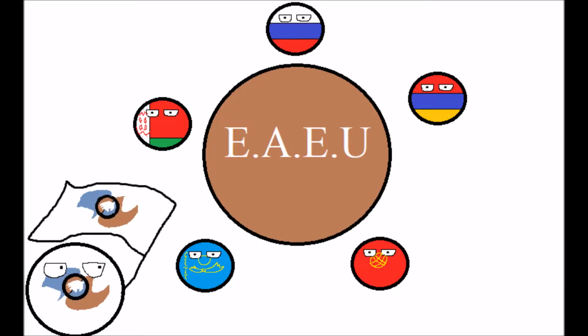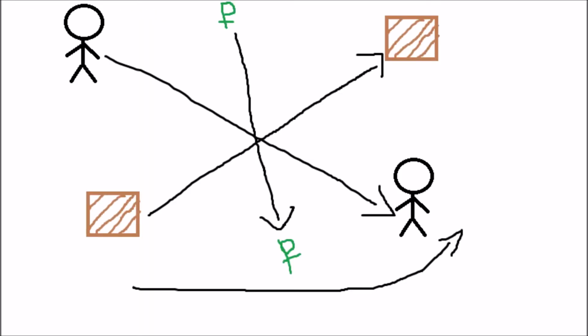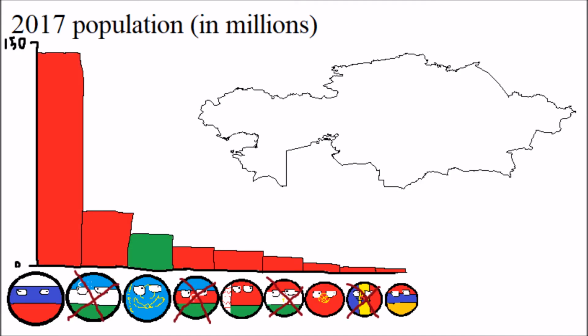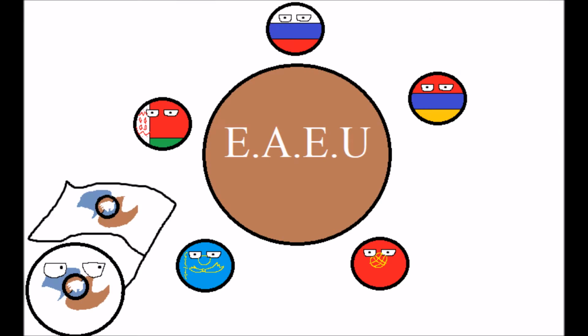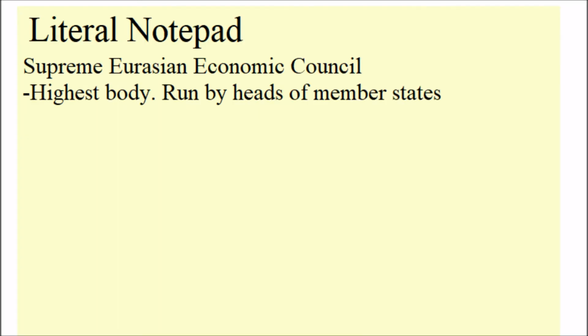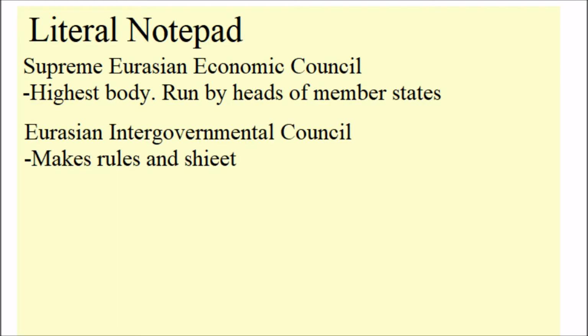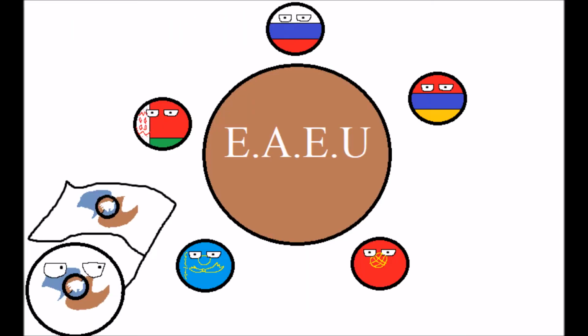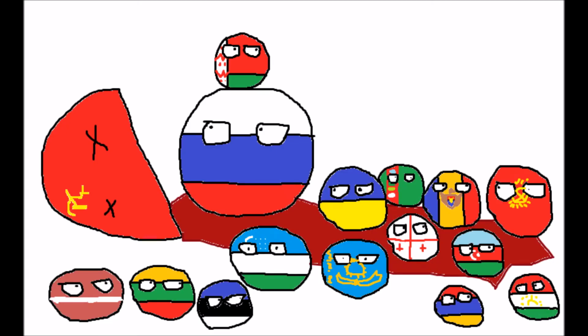The Eurasian Economic Union is a single market with free movement of people, goods, capital, and services, as well as common economic policies pertaining to its members, those being Russia, Kazakhstan, Belarus, Kyrgyzstan, and Armenia. Thus, the EAEU is a lot like the EU in that it's a single market governed by supranational and intergovernmental institutions, most notably the Supreme Eurasian Economic Council, the Eurasian Intergovernmental Council, and the Court of the EAEU. These institutions are nothing special for an economic union this interwoven, and such a union is valuable given the state of the economies in these former Soviet countries.